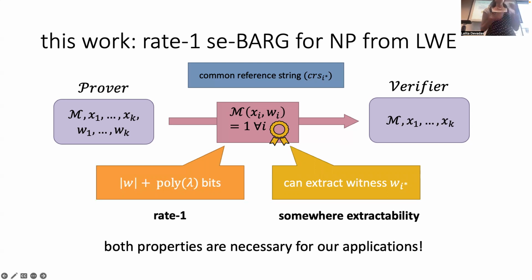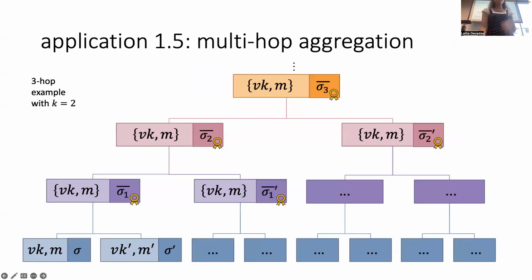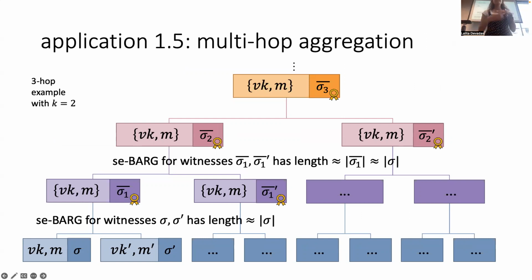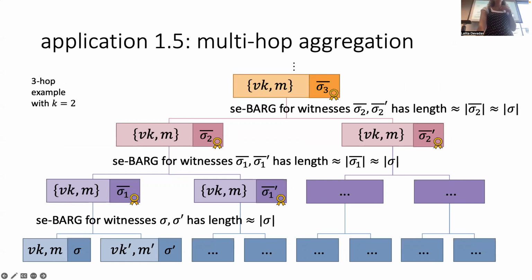We do actually need both of them for our applications. Basically, in security proofs, you need to be able to reach a contradiction. You need to be able to extract down the tree as we're going. For example, if one of the signatures was actually fake, in order to retrieve it, you need to be able to extract all the way down the tree, which is why we need this summary extractability property. Because of our rate-1 property, the sigma bars are also not growing too much. We are only adding an additive factor with each hop, which means that we can basically continue hopping as we want.